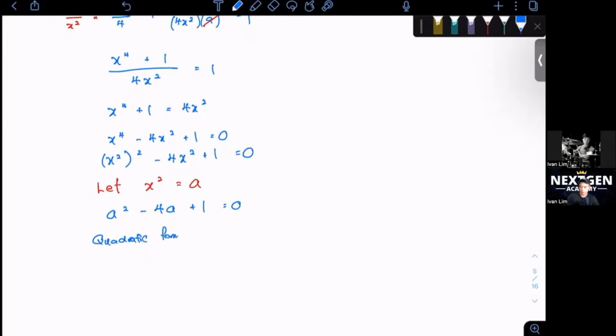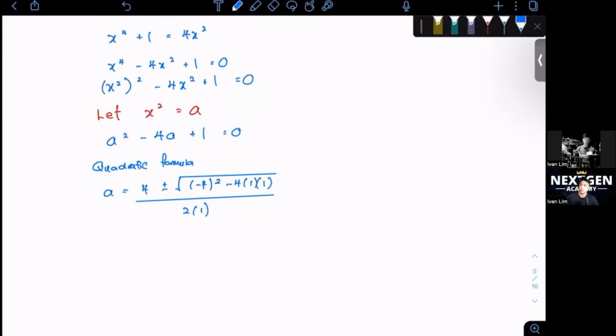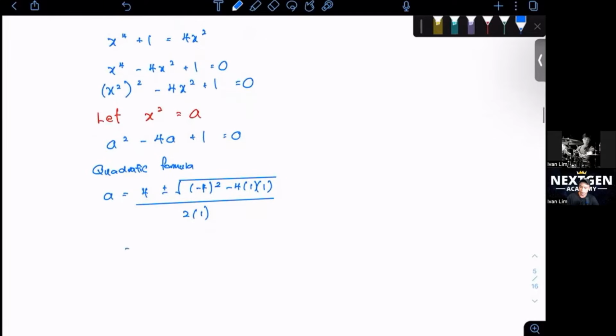We sub these values into the quadratic formula. So A equals 4 plus minus square root of negative 4 squared minus 4 times 1 times 1, over 2A. Let's simplify this.